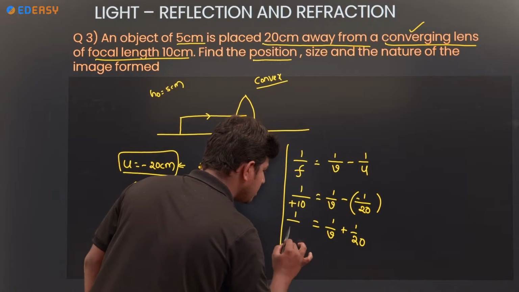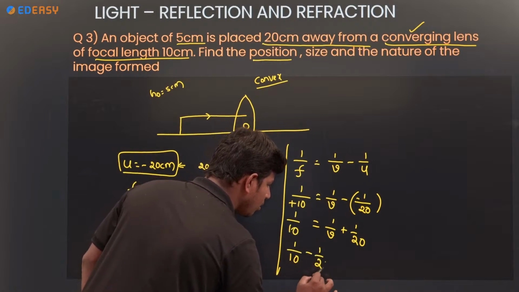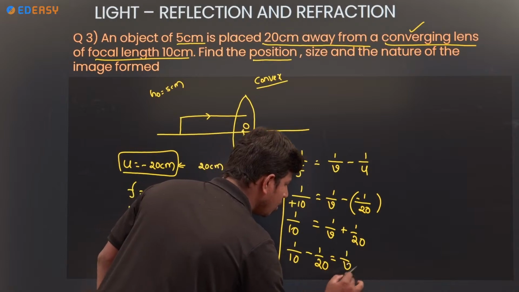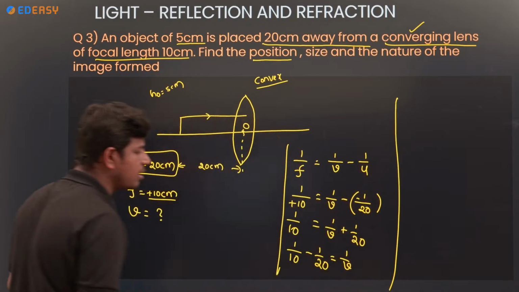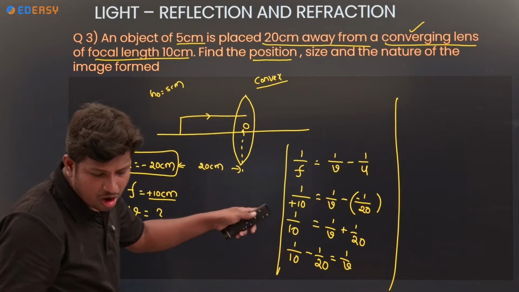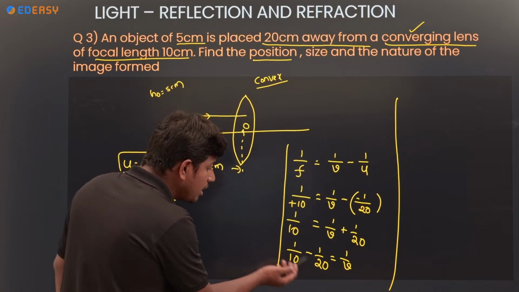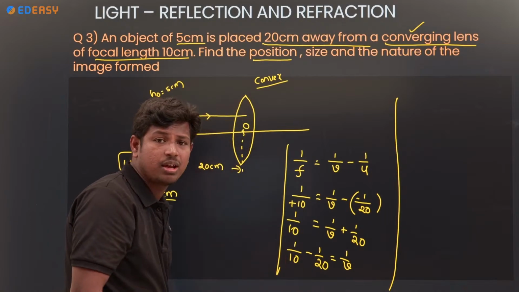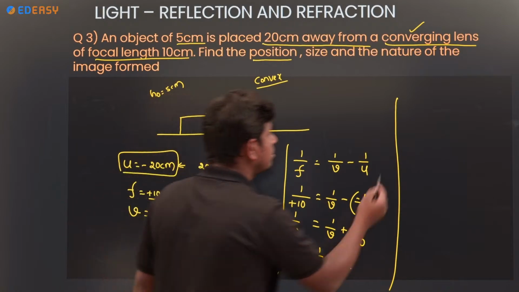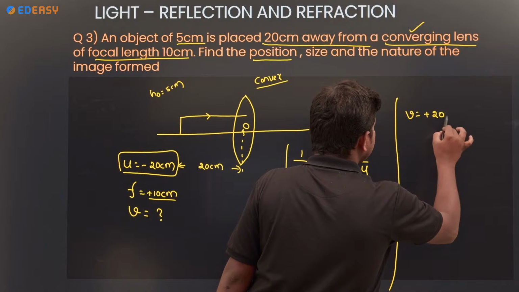If it comes to this side, 1 by 10 minus 1 by 20 is equal to 1 by v. Guess the answer. Anybody from the comment section, what will the image be? Take LCM: 2 minus 1, 1 by 20. So V is equal to plus 20 centimeter.